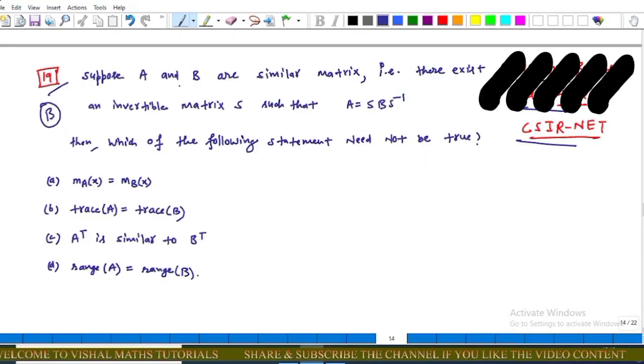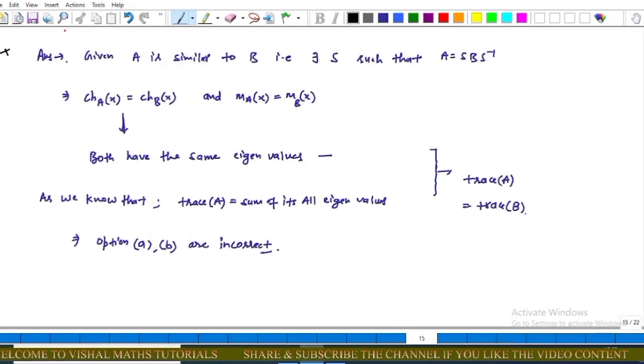Question is: suppose A and B are two similar matrices, that is, there exists an invertible matrix S such that A = S B S inverse. Now, which of the following statements need not be true? Actually, in this question, we have to find the statement which is in general not true. Options are: minimal polynomial of A is equal to minimal polynomial of B; trace of A is equal to trace of B; A transpose is similar to B transpose; and the last option, range of A is equal to range of B. Now come to the explanation.